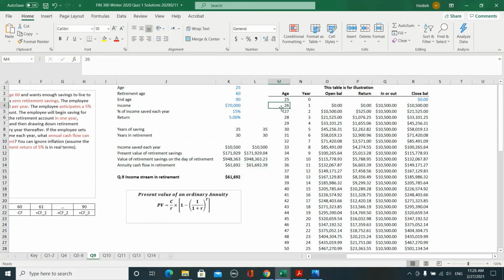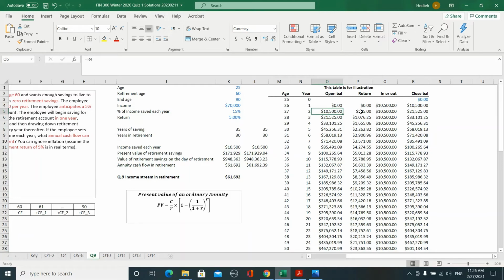So you start to save in year 26. At the beginning of the year you have nothing in your account, so your opening balance is 0. And because you didn't invest anything, you don't earn return on your account. So how much do you invest in year 1? At the end of the year, you invest $10,500. So the closing balance will be only $10,500.